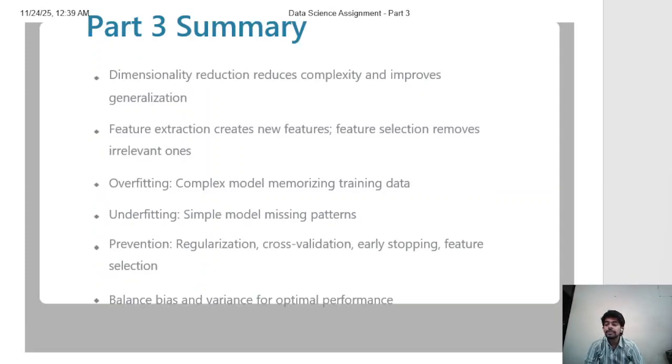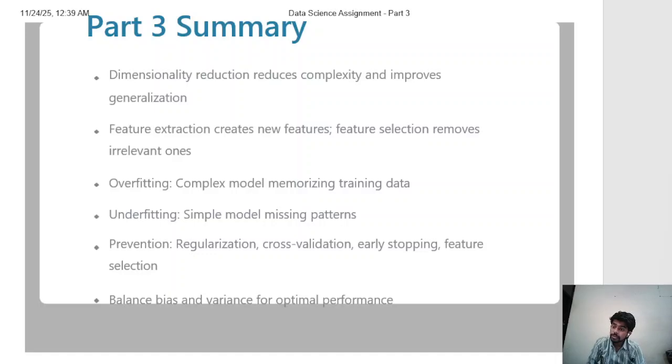Let's see the summary of this video. To summarize part 3, dimensionality reduction reduces complexity and improves generalization by removing noise and redundancy. Feature extraction creates new features by transforming existing ones, discovering hidden patterns. Feature selection removes irrelevant features while keeping original features intact.